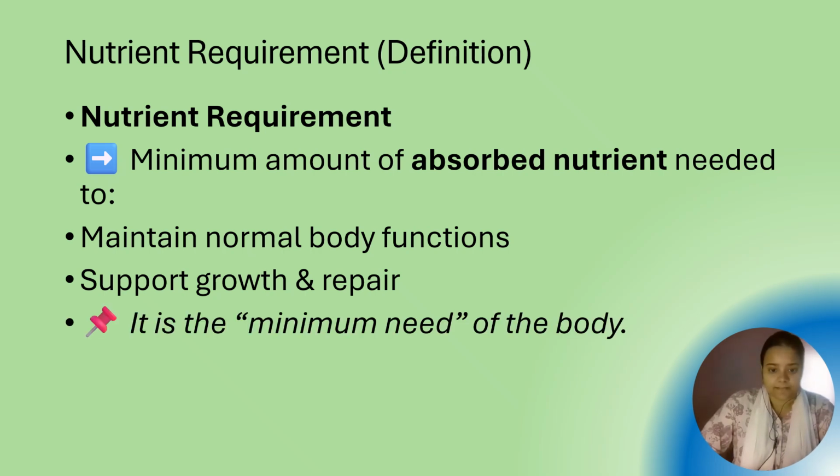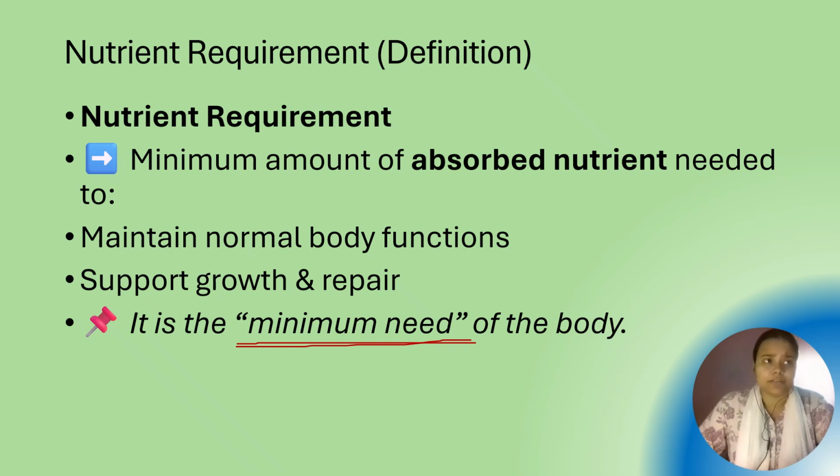So remember, it is the minimum need of the body that is known as nutrient requirement. For example, you can say a person needs this much protein per day. That is the minimum. It can be more, but it should not be less than the minimum.